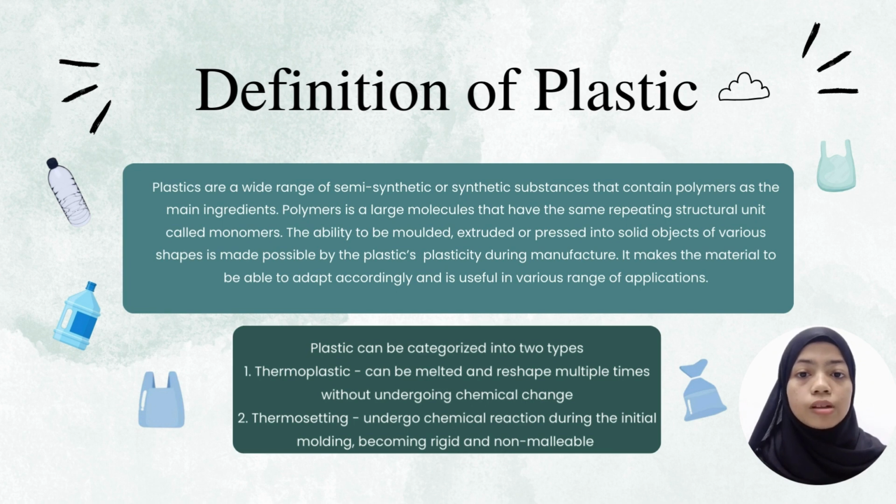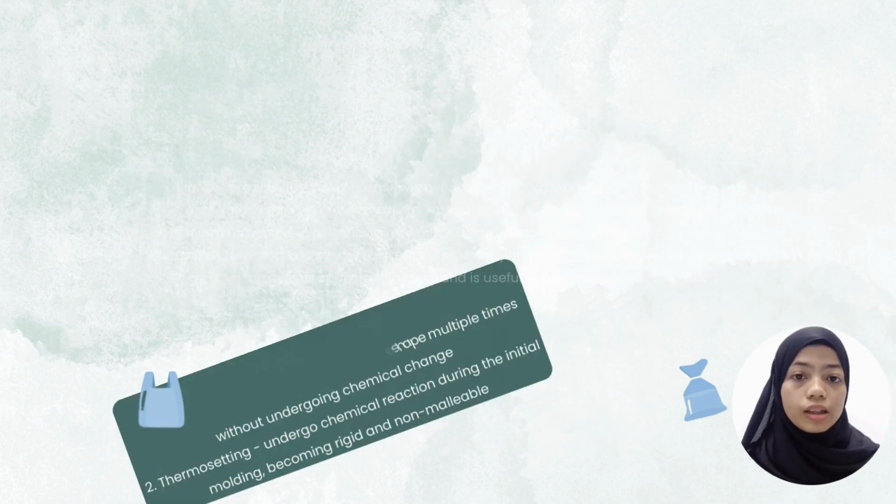Thermoplastic can be melted and reshaped multiple times without undergoing a chemical reaction, while thermoset undergoes a chemical reaction during the initial molding, becoming rigid and non-malleable.